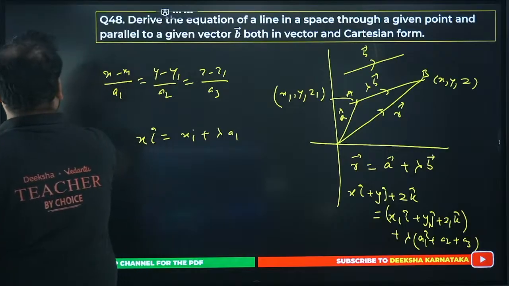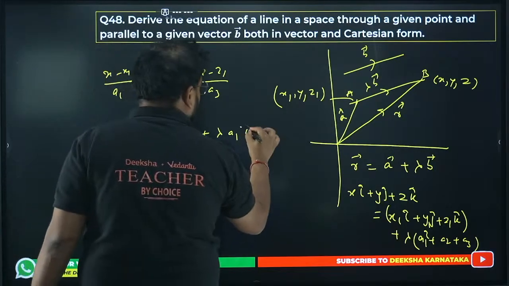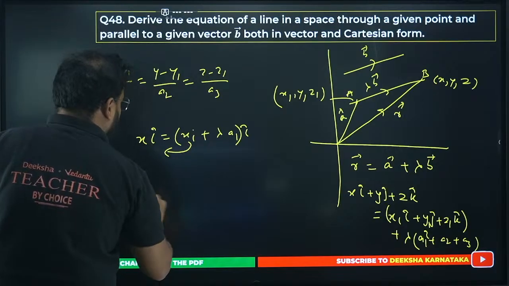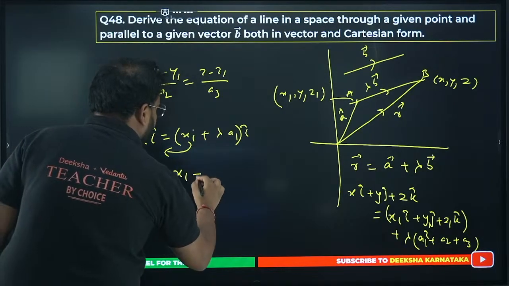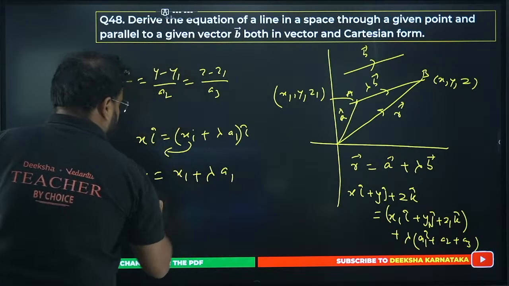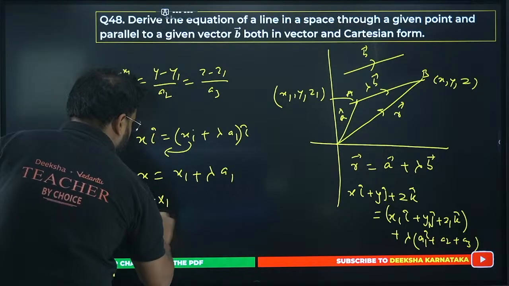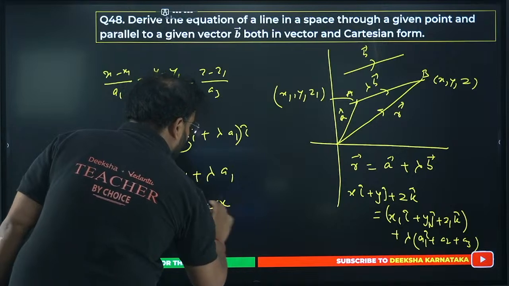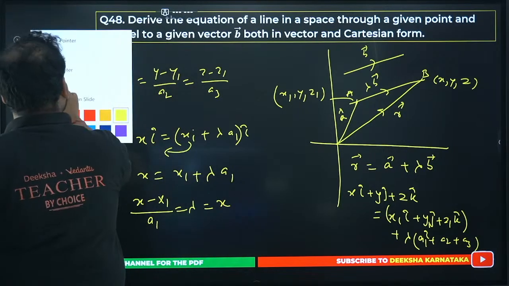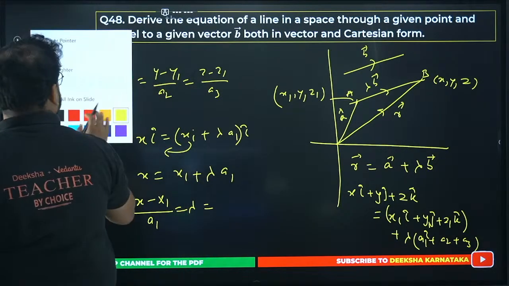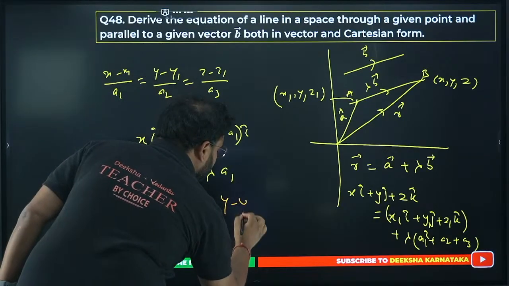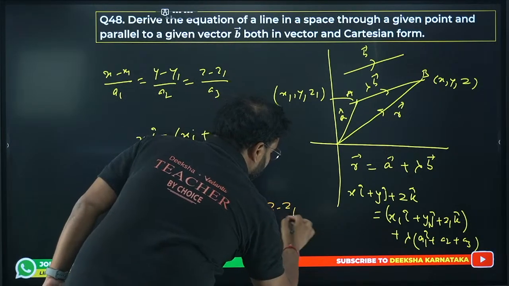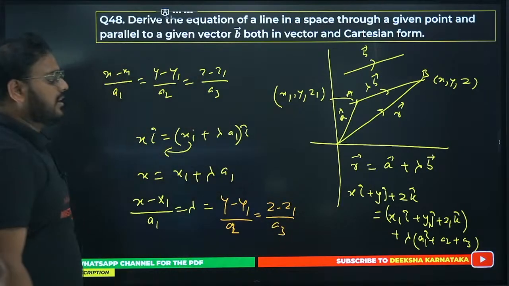Excuse me, just showing you the proof. Lambda A1 I cap, from here you can bring this over here. If you compare just the coefficient part, you'll get x equals x1 plus lambda A1. So you get here (x minus x1) upon A1 equals lambda, and the same thing you'll get for this also, (y minus y1). You keep getting the lambda value as the same thing. Same way, (y minus y1) upon A2 and (z minus z1) upon A3. So you get the lambda values like this.